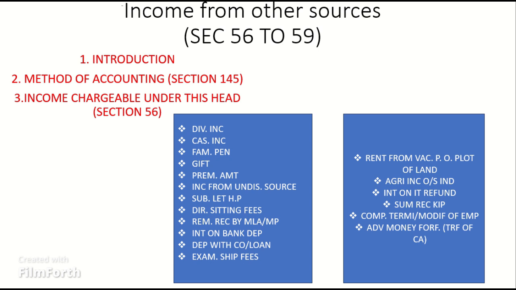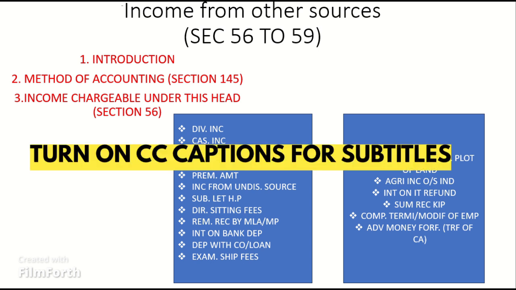Any income includable in the total income of an assessee, which cannot be included under any of the four heads of income, is chargeable under the IFOS head. First, let's discuss the method of accounting. Section 145: income chargeable under the head income from other sources has to be computed in accordance with the cash or mercantile system of accounting regularly employed by the assessee.